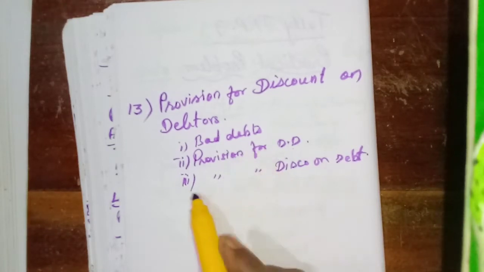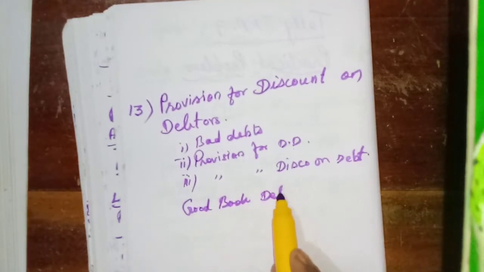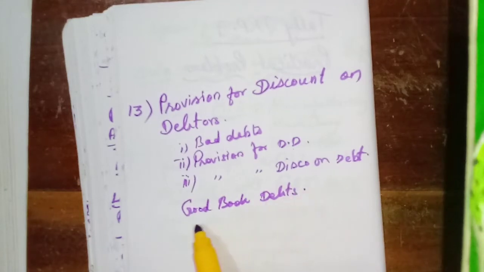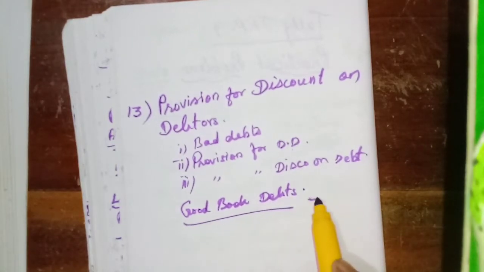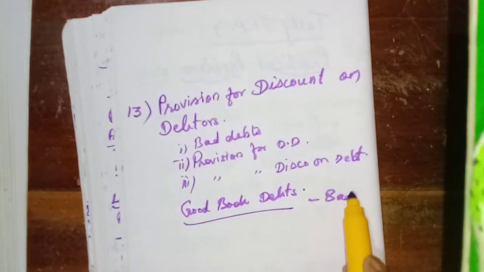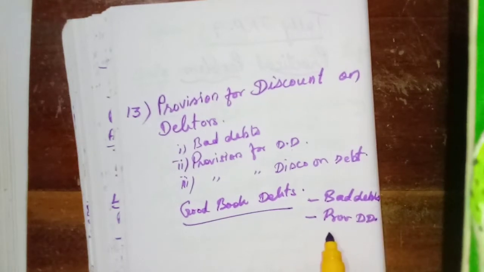The remaining amount is called good book debts, after deducting bad debt and provision for doubtful debt.